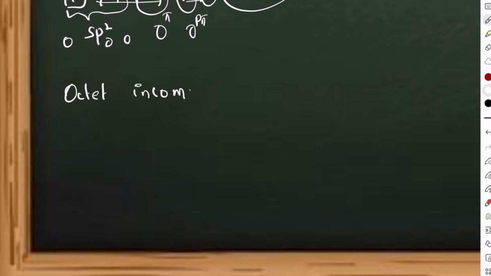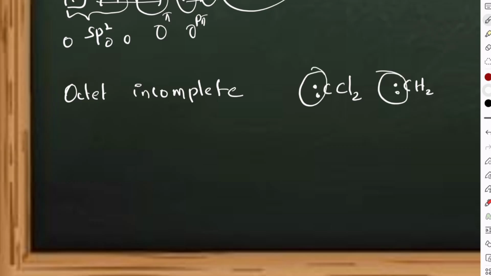Already we have seen one example like BF3, but there is a special example, very very important, CCl2, dichlorocarbene, or simply carbene, CH2. These are carbenes, guys. By looking at it, it has a lone pair, so you feel like it's an electron rich species, but actually it is not electron rich, it's an electrophile.